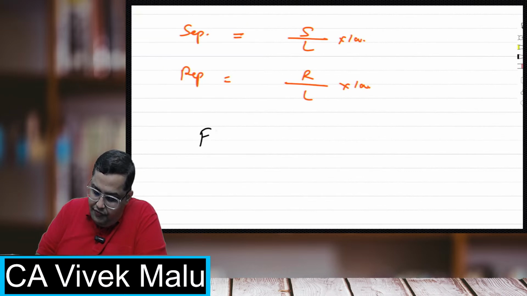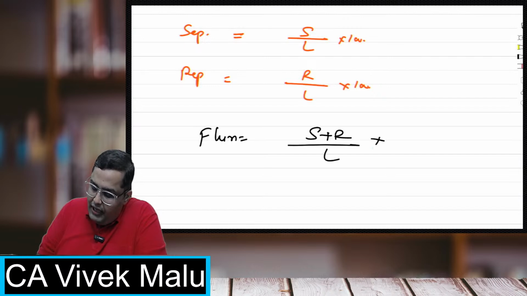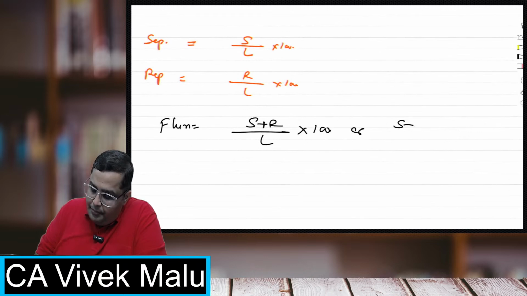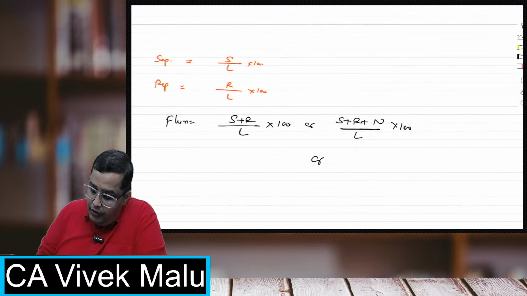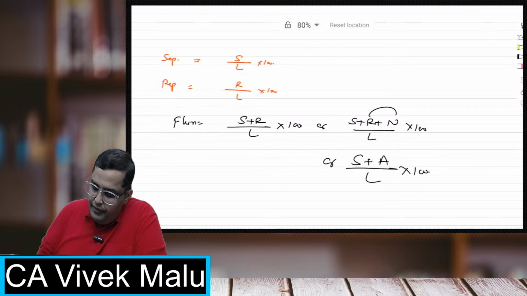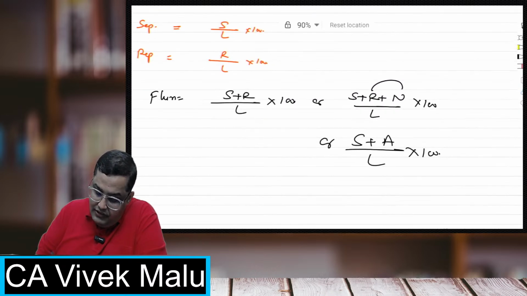फ्लक्स में क्या होता है? Flux equals separations plus replacements upon average labor force into 100. Or separations plus replacements plus new joinings upon average labor force into 100. Or, separations, see this replacement and new joinings can be treated as accessions, upon labor force into 100. This replacements and new joinings are together called as accessions.